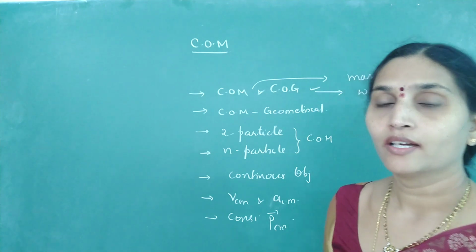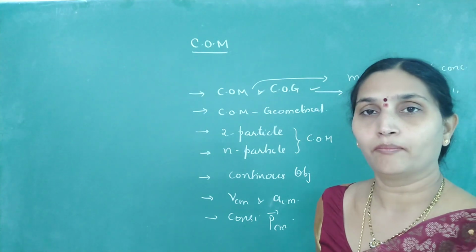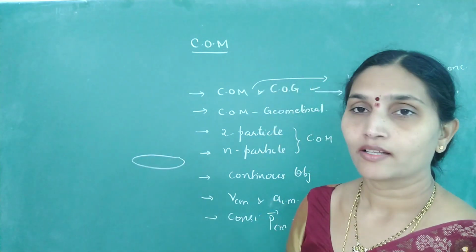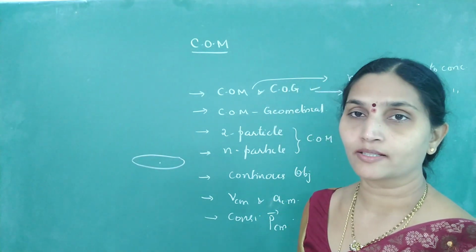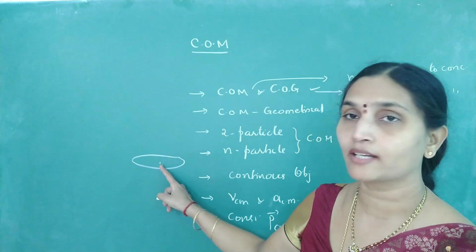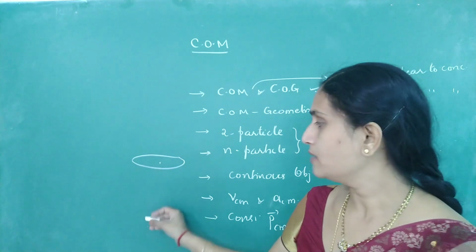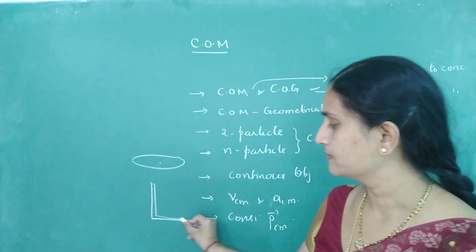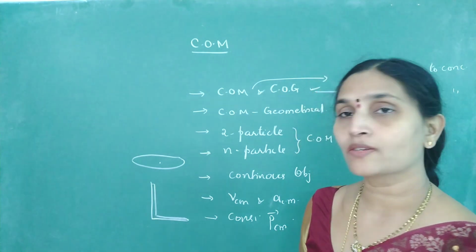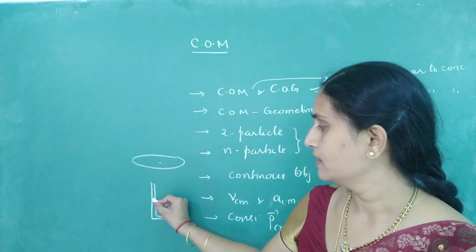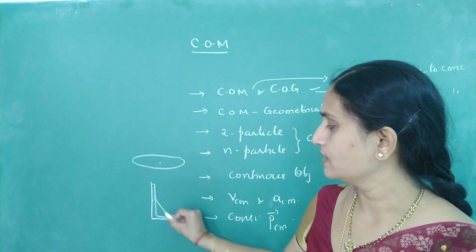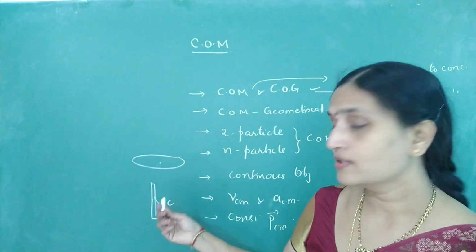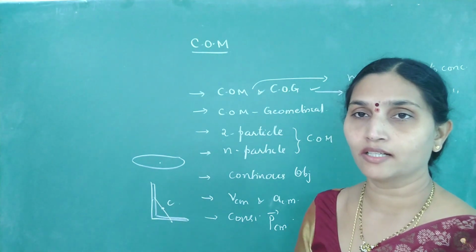Regarding the characteristics of center of mass, if you recollect, it is an imaginary point where mass may be present, may not be present. For example, you are taking a ring. We know the location of center of mass is at the center, and at this center there is no mass present. It may lie within or outside the body. Say if I take an L-shaped lamina, where is the location of center of mass? Along the line joining the centers. It may be present within the body or outside the body.